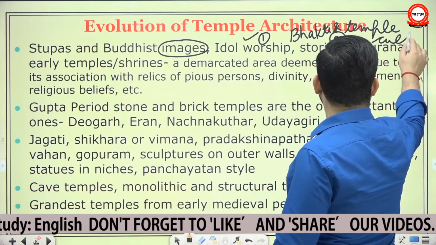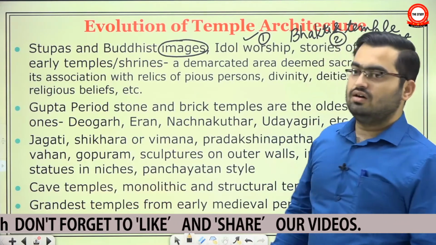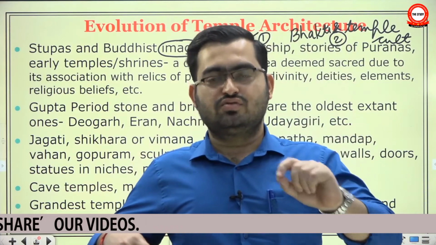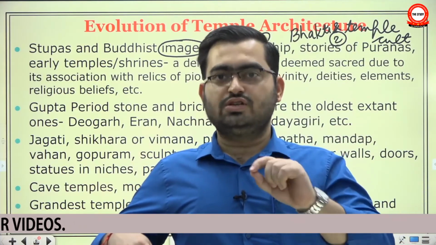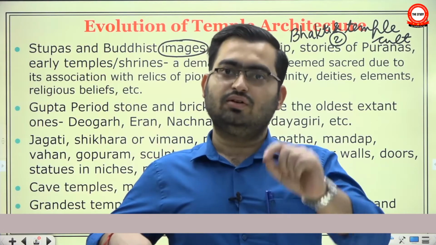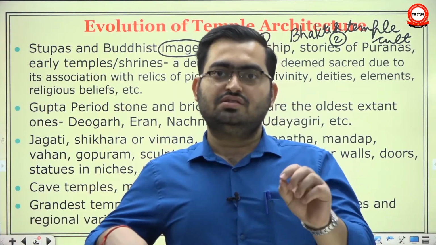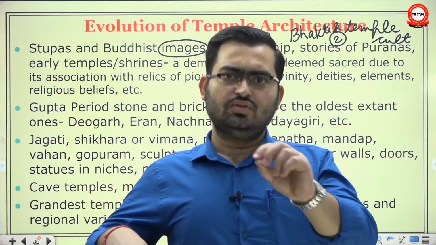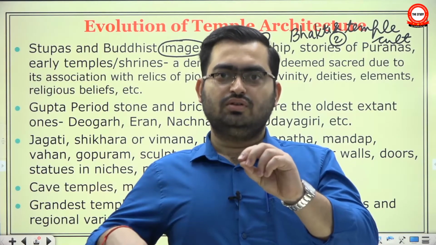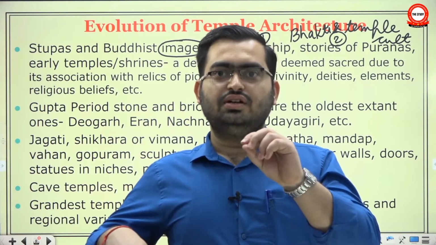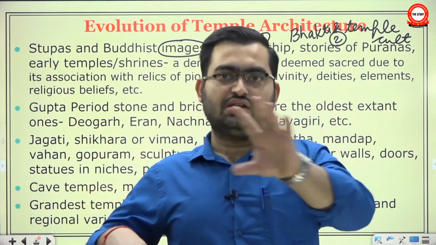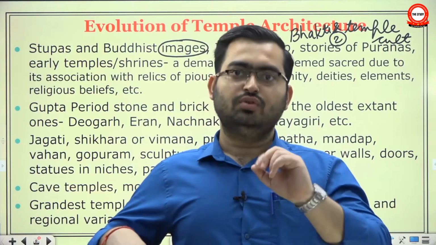For example, you will often see that a theme from a Jataka story was sculpted on the railings of a stupa. Similarly, stories from the Puranas were sculpted on the walls of temples. There is this Shesh Shayan Vishnu in Lalitpur, a very ancient temple which belongs to the Gupta period, and on its outer wall you have Shesh Shayan Vishnu, which is a theme from the Puranas.